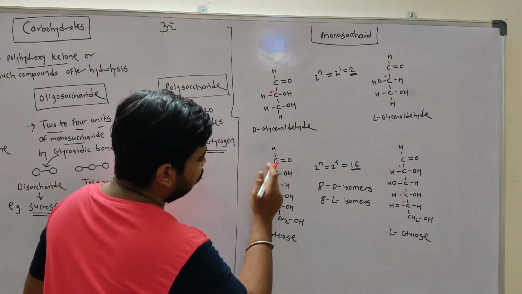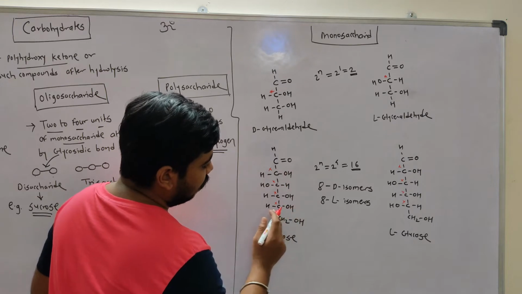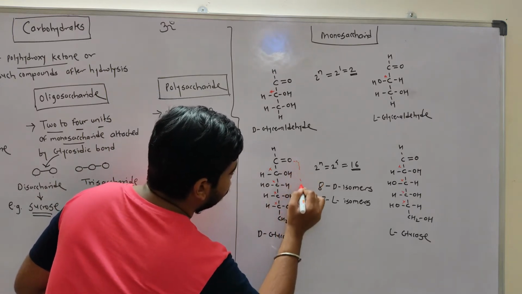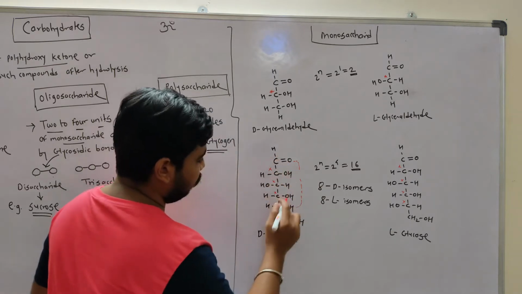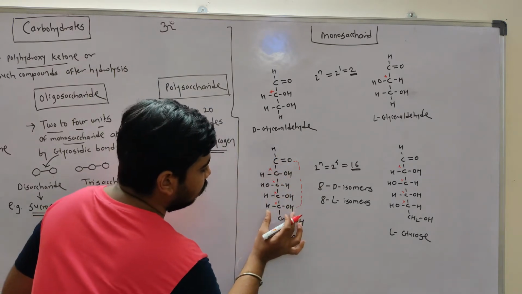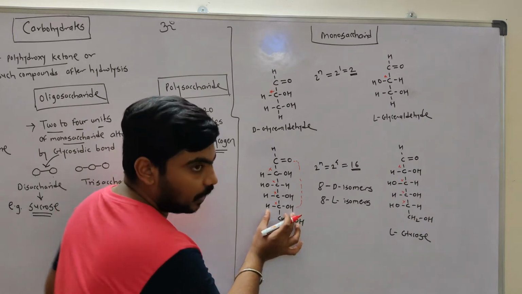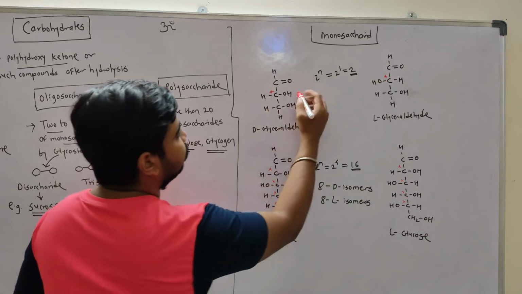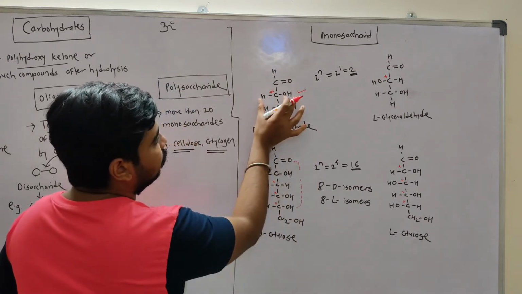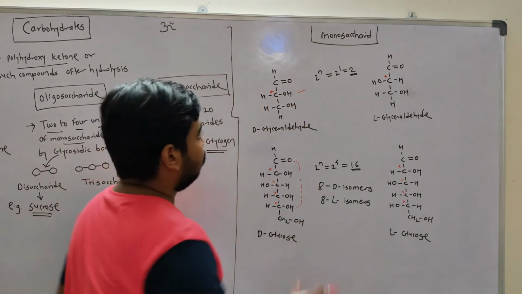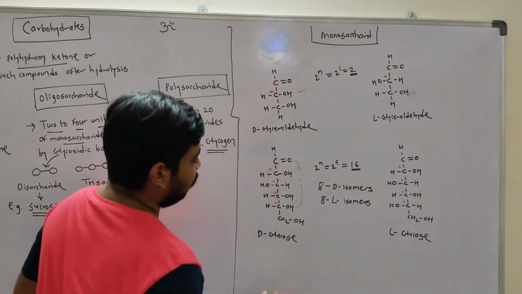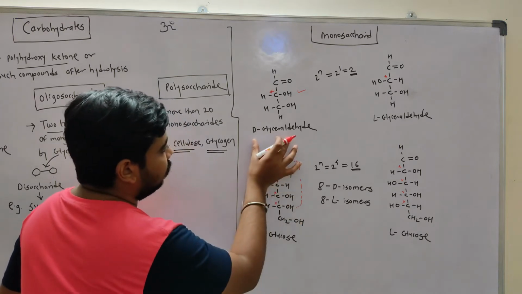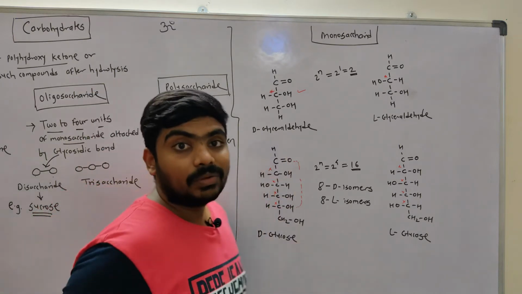So the most distant chiral center from the carbonyl carbon is this one. If you look at the configuration around this chiral center, it is similar to D-glyceraldehyde. In D-glyceraldehyde, the OH is on the right side. In this also, the OH is on the right side.